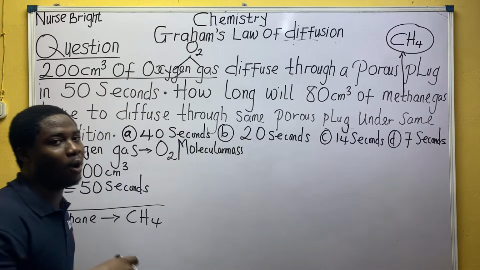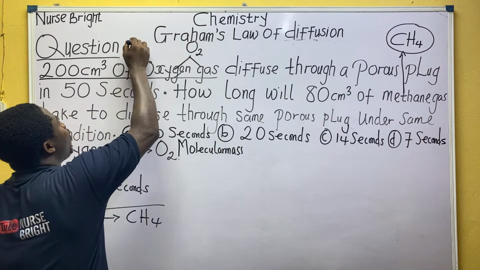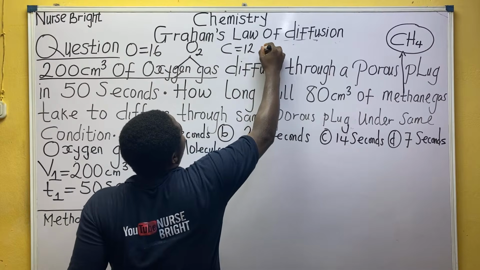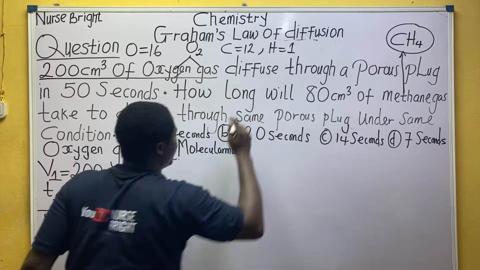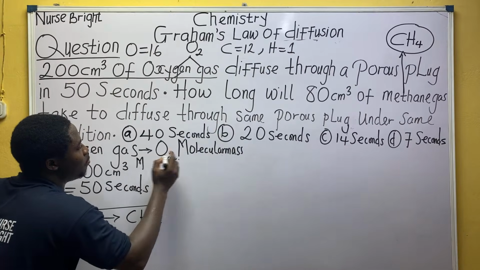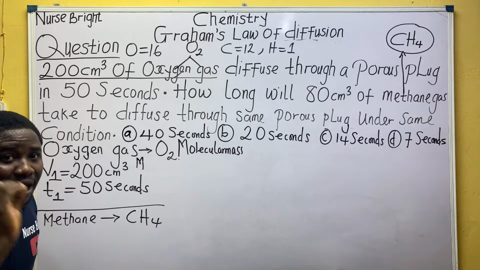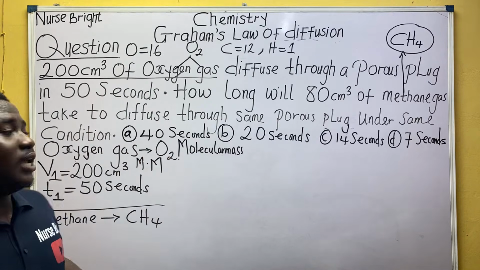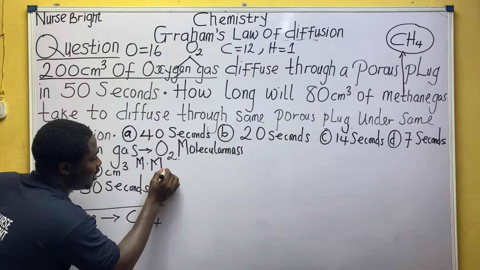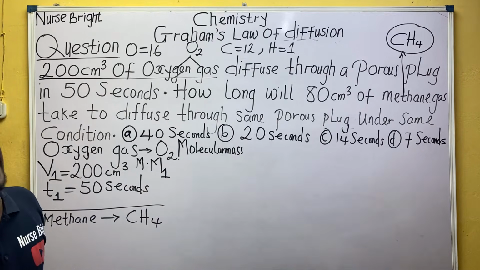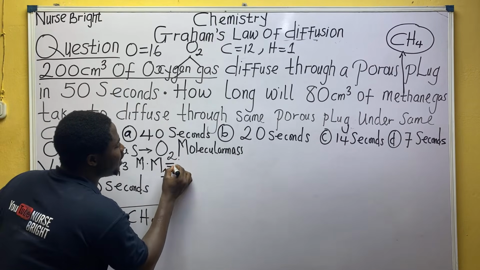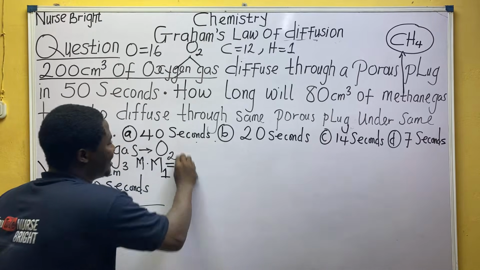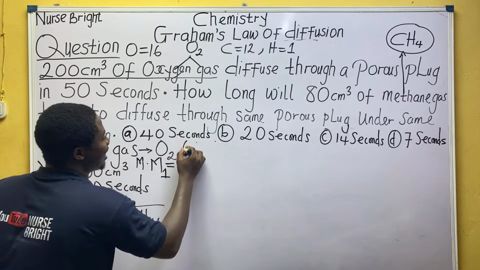I taught you stoichiometry already. You know all these things. First of all, what is the atomic mass of oxygen? It is 16. What is the atomic mass of carbon? It is 12. What about the atomic mass of hydrogen? 1. With all this said, let us solve the molecular mass for this gas together. Is this not the first gas mentioned? Hence, this will be M1, molecular mass 1. Class, is it making sense? Remember I said from the gas given to you, you can get your molecular mass. And what's the gas? Is it not O2?